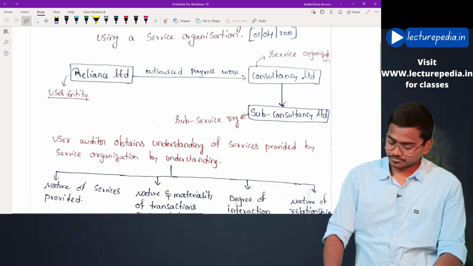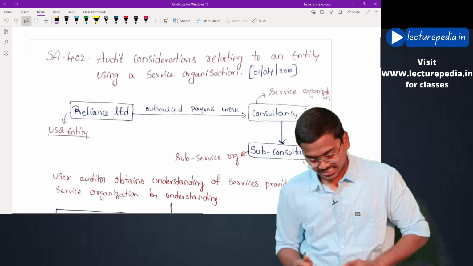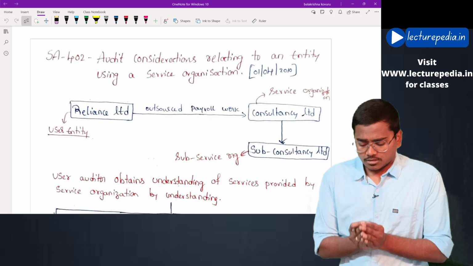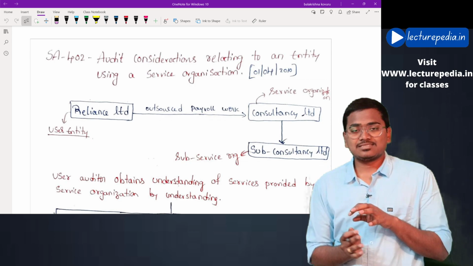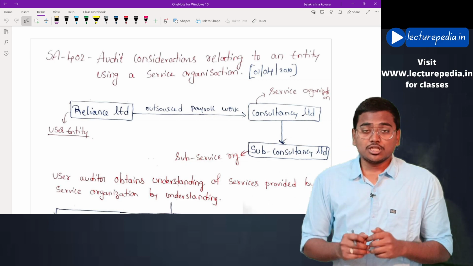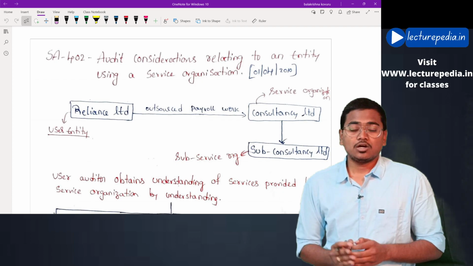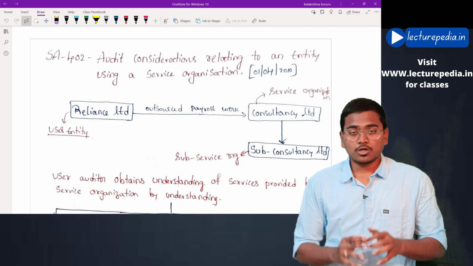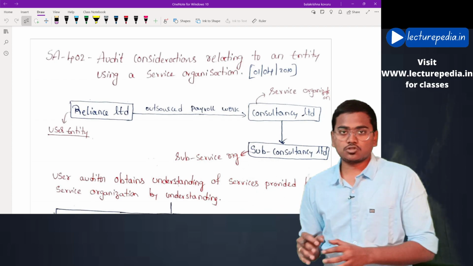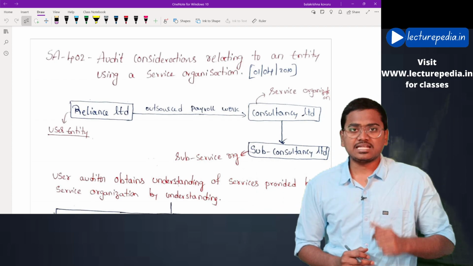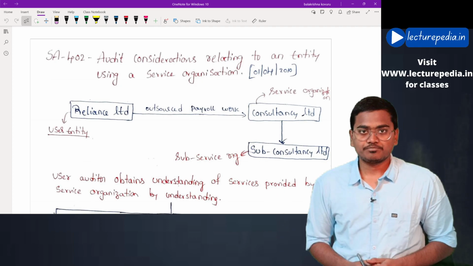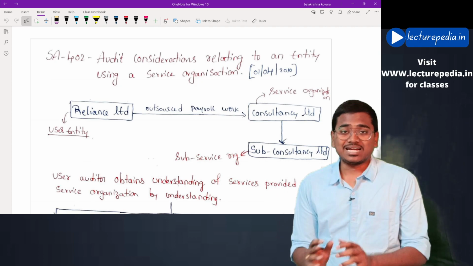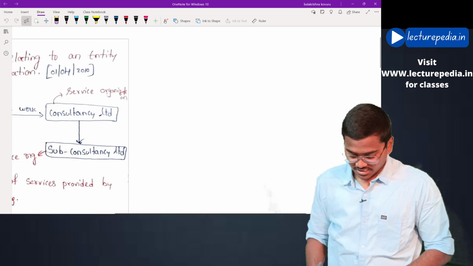Now entering into the standard. In order to understand this standard, first of all, you need to have an idea of the context in which this standard has been developed. Once you understand the context of this standard, the remaining standard will be like a cakewalk to you. So first of all, we will understand the context of the standard.